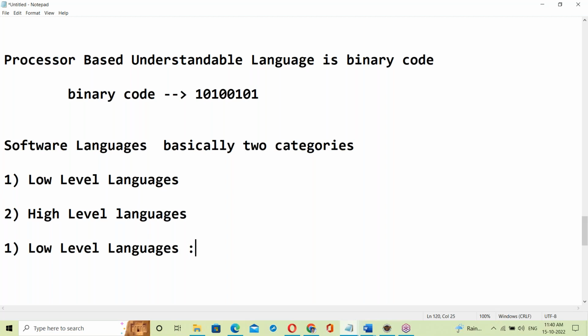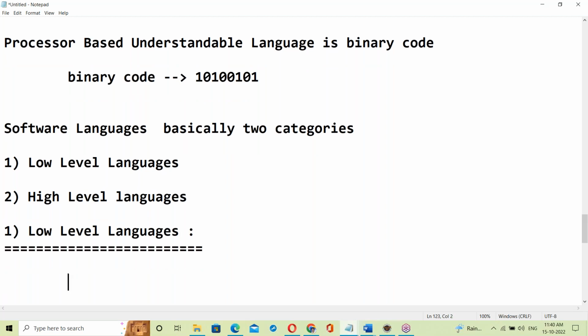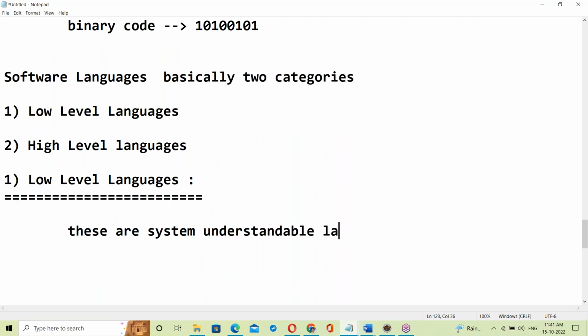Low level languages are system understandable languages.